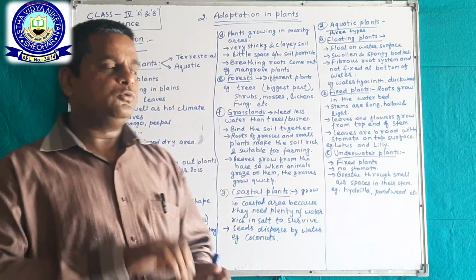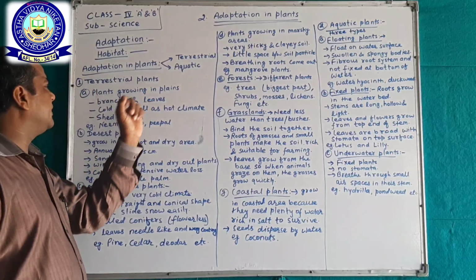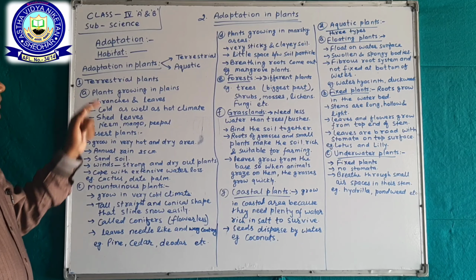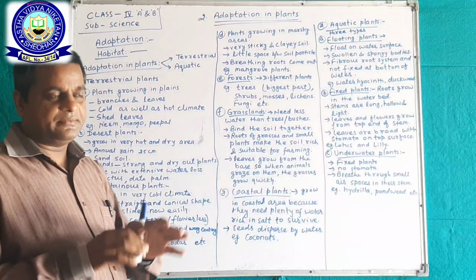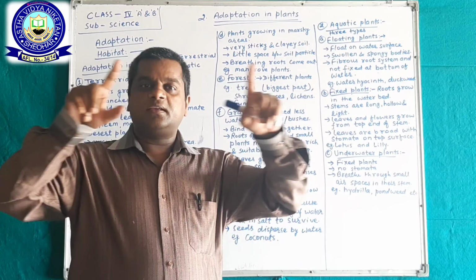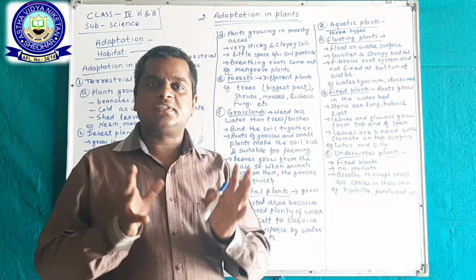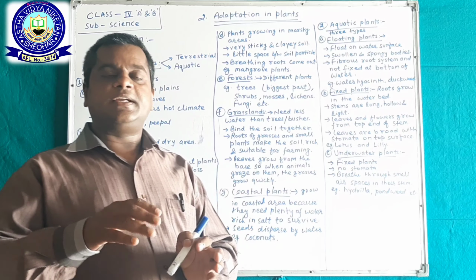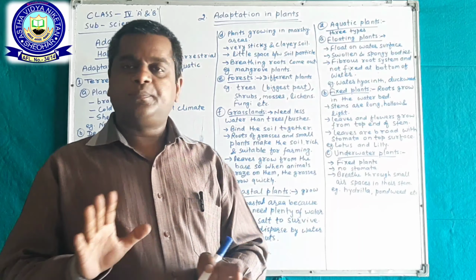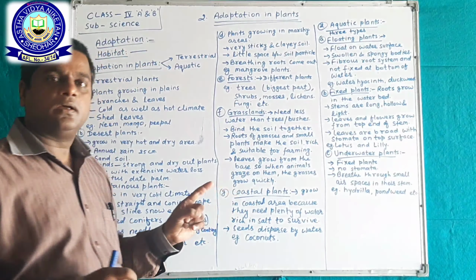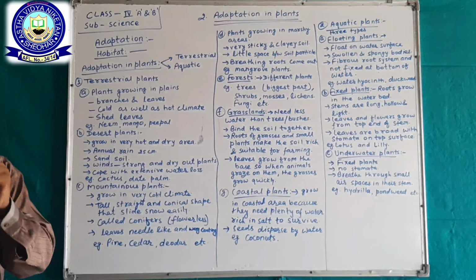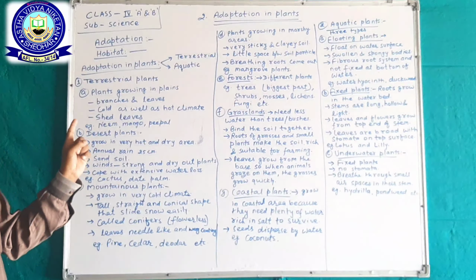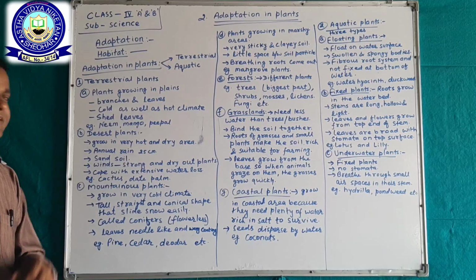Okay. Now, terrestrial plants. We know that earth has many diversities that have created special features for plants to live in a particular area, and the first of them is plants growing in plains.